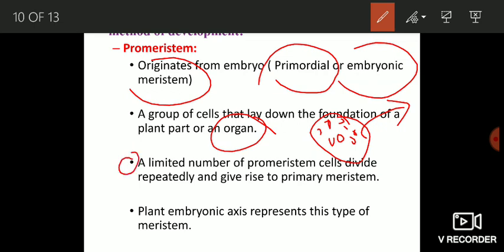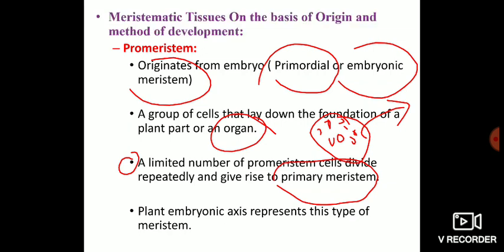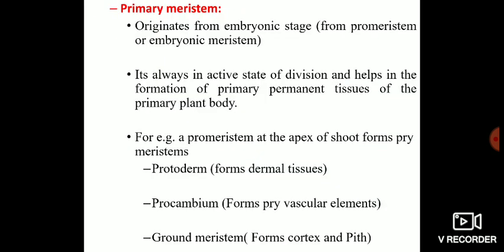And a limited number of these promeristematic cells, they divide repeatedly, they divide continuously and give rise to primary meristem. Okay, they give rise to primary meristem, which is our next type on the next slide. Now the primary meristem. Primary meristem, it originates from the embryonic stage, from promeristem or embryonic meristem.